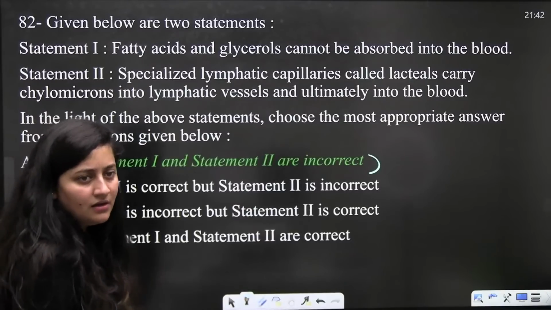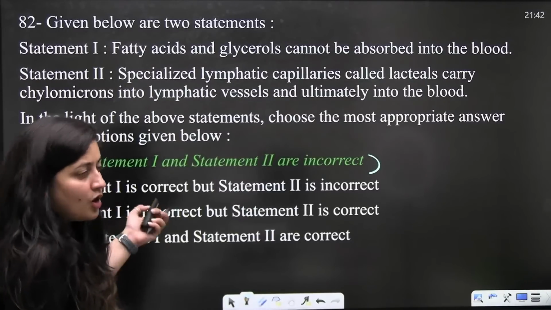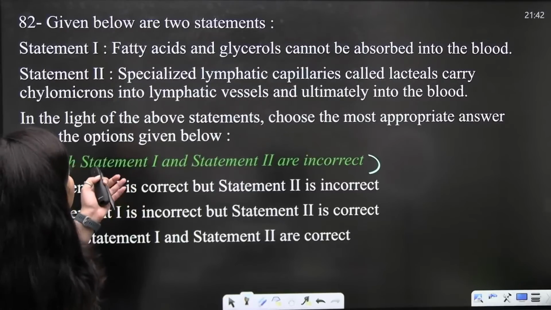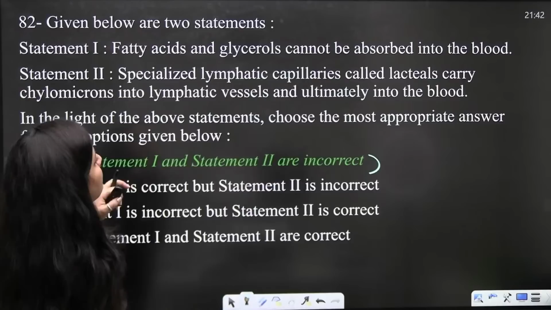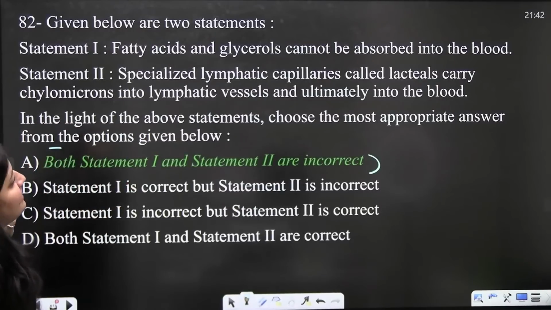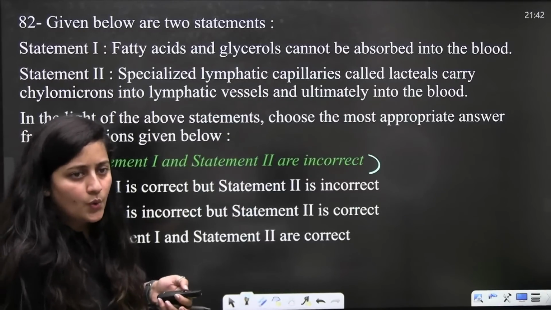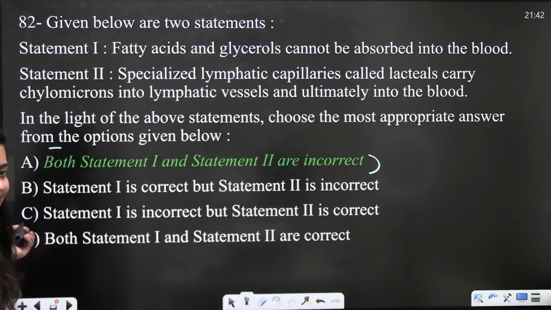Obviously, we know that, right? And it is basically the lymphatic vessel, the lacteal, which will carry chylomicrons into the lymphatic vessels. So it is the D. Exactly. Both the statements are correct.